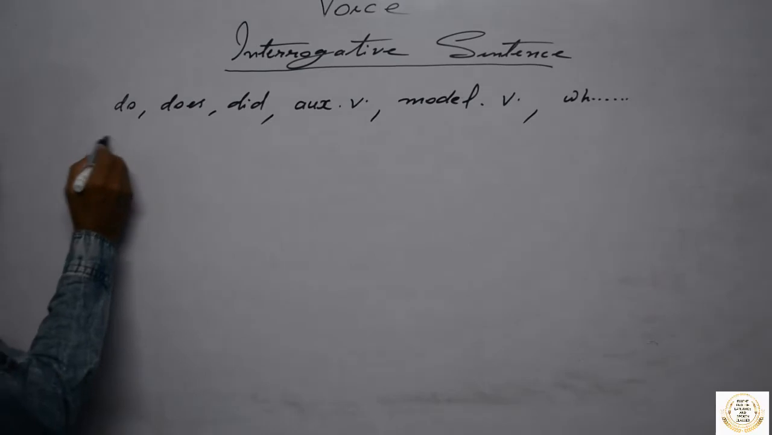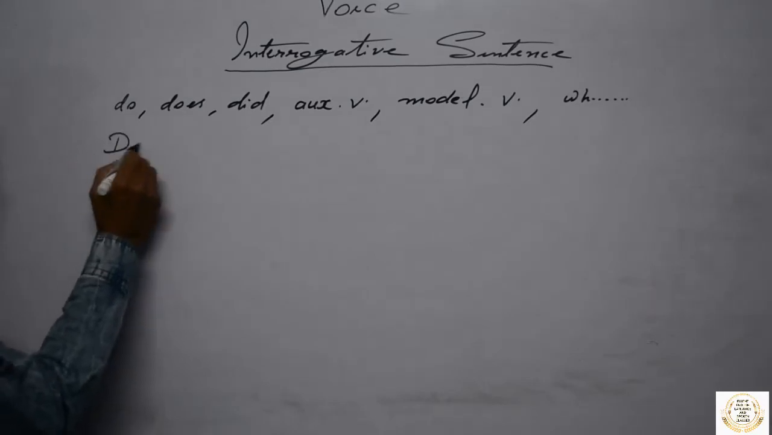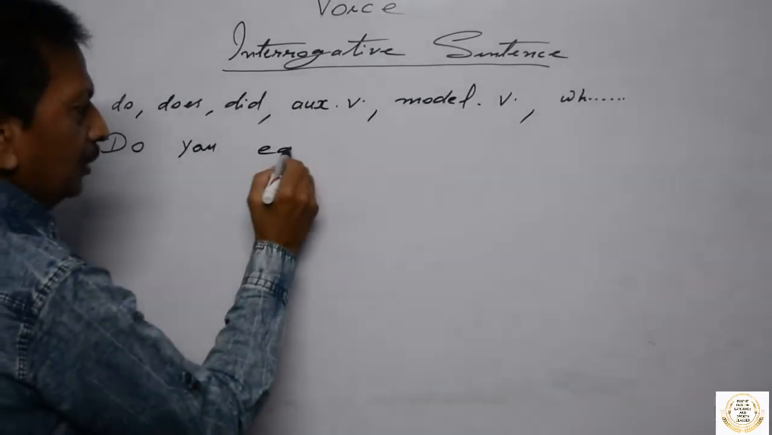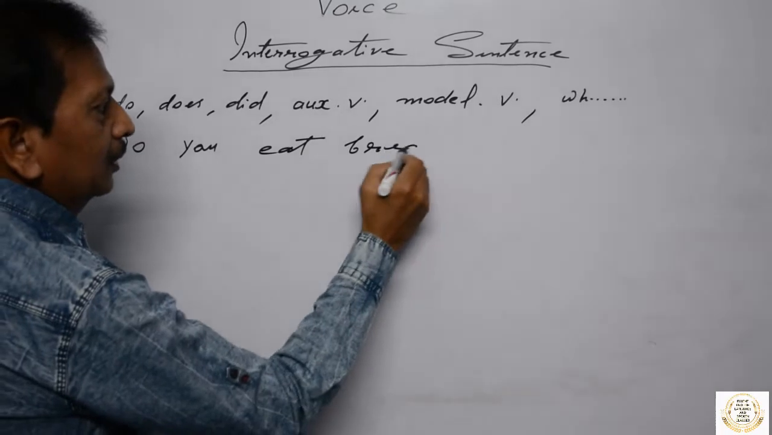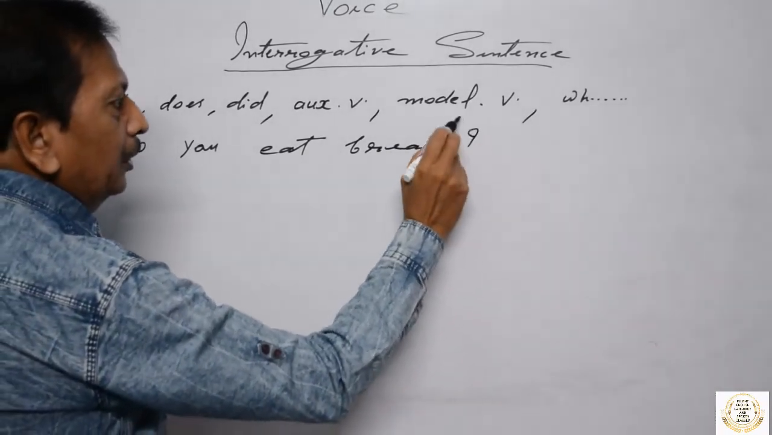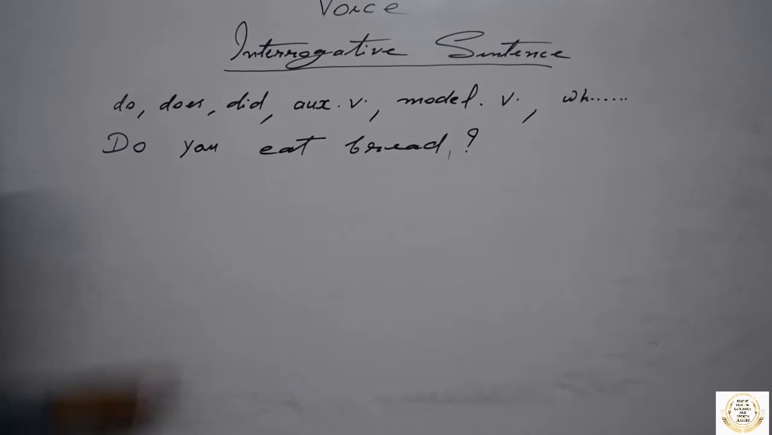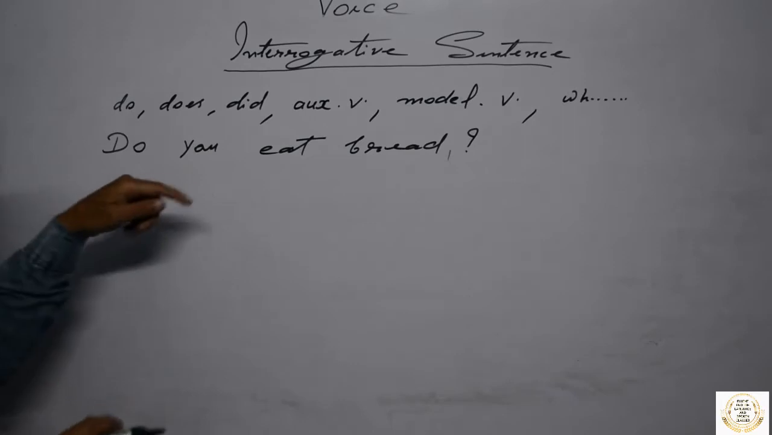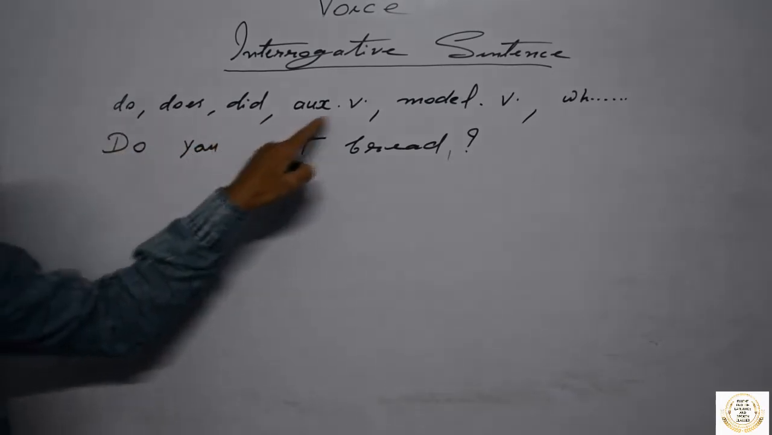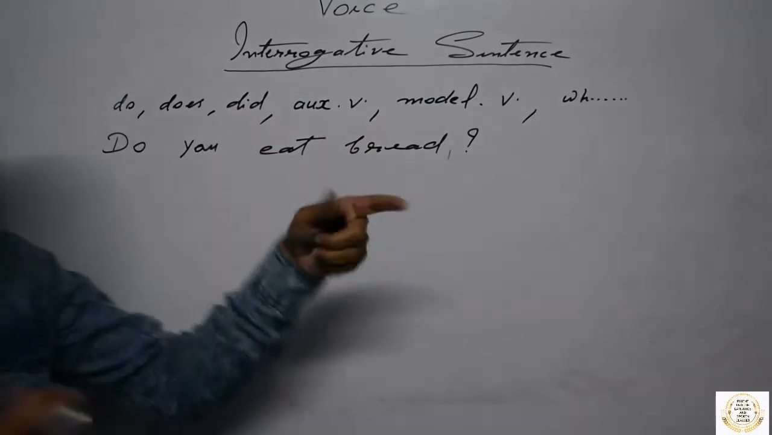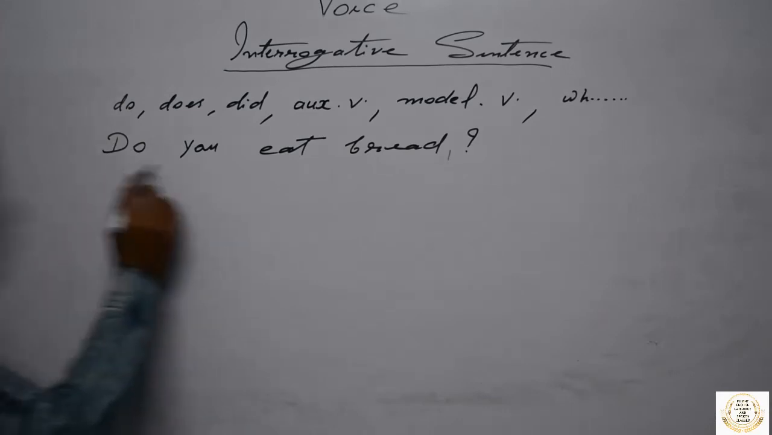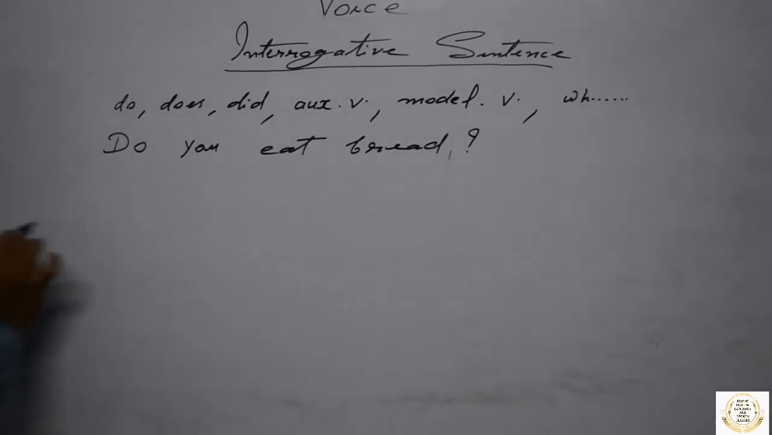So, do you eat bread? Okay, this is an interrogative sentence. You see, it begins with do. Any interrogative sentence begins with any one of these words in the beginning. So how will you convert them into passive? For this, steps will be explained here with the technique.